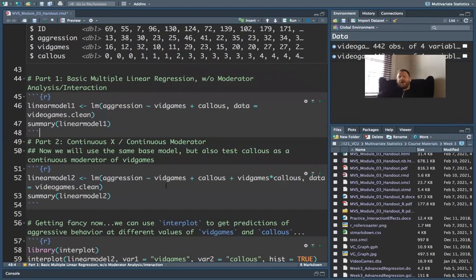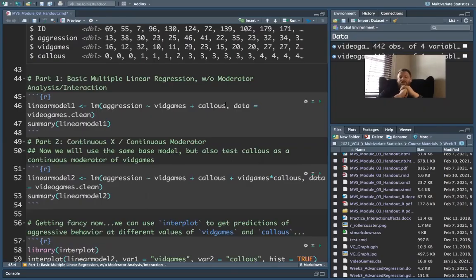All right, so housekeeping over. Now we're going to talk about the specific nitty gritty around doing a moderator analysis. The first thing you want to do when you do a moderator analysis is actually run the model that you're interested in without a moderator. In the lecture video, I talk a little bit about this, and we also talked about what this specific moderation model was going to be with the video game data.